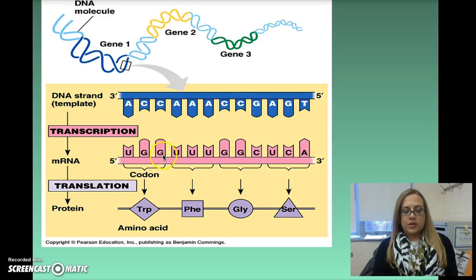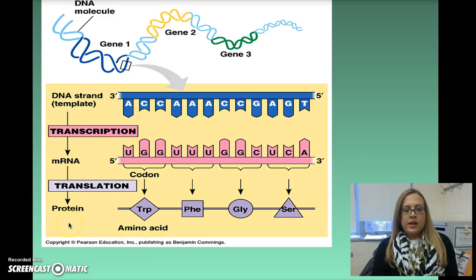CC would make GG. And then we've got 3 A's in a row, so we're going to have 3 U's in a row. CCG would make GGC, and then AGT would correspond with UCA. So this is now the mRNA segment that we've created, that we've transcribed from the DNA template strand.